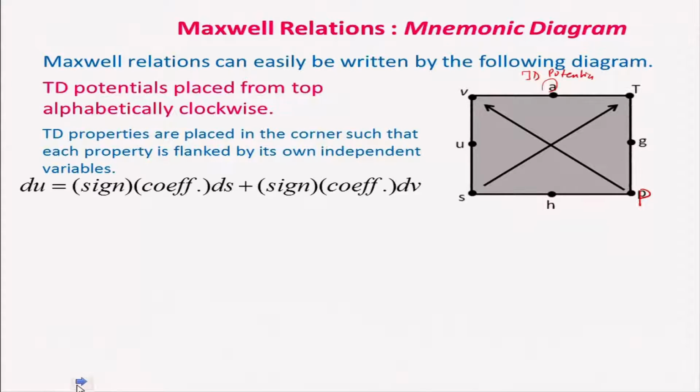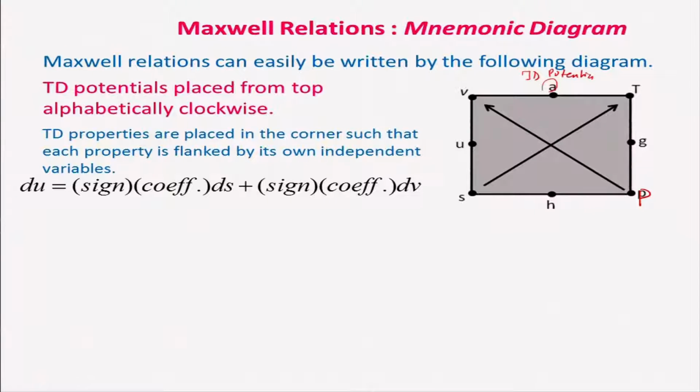Now I can write down the Gibbs equation very easily. Taking an example, dU is equal to a sign times a coefficient times dS, and I will also have to use a sign and coefficient for dV.